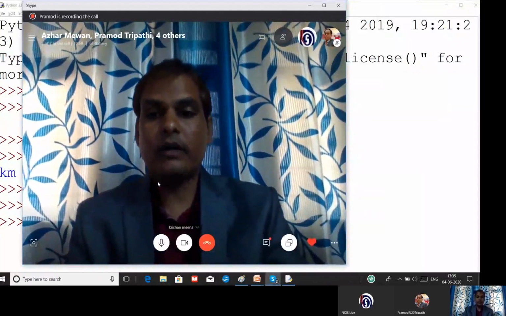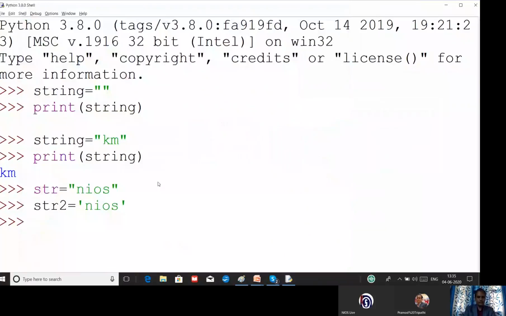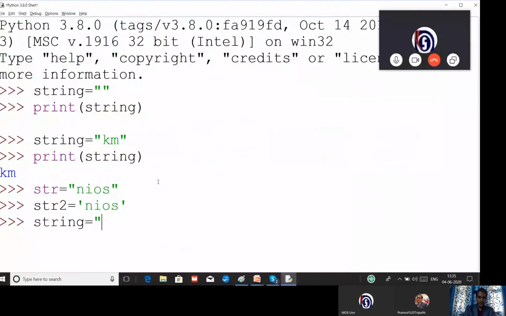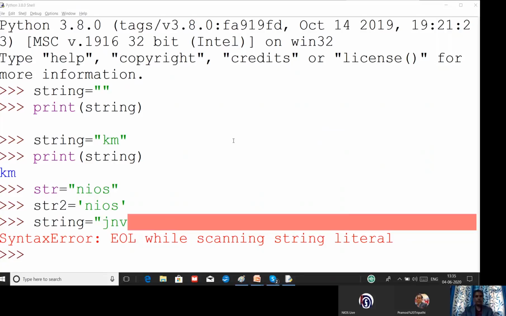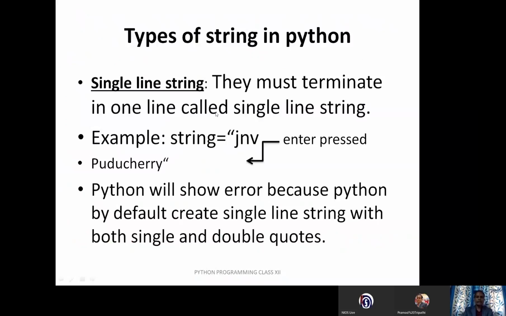Even if you have written like this, okay, so you can see this will show you an error. You cannot write multiple lines by using either a single inverted comma or double inverted comma. So dear children, this is called a single line string. They must terminate in one line, called a single line string. This is an example I have given. String is a variable. I have given JNV Pondicherry and I have pressed enter, but I will get an error. Just now you saw that I am getting an error.